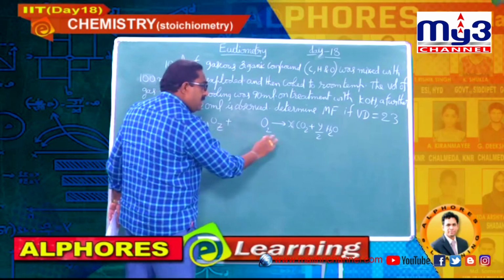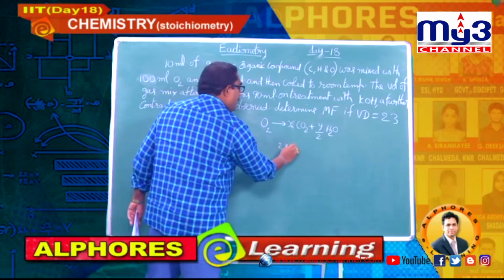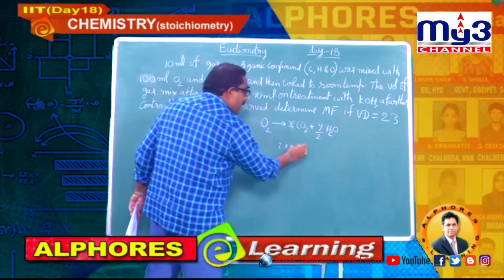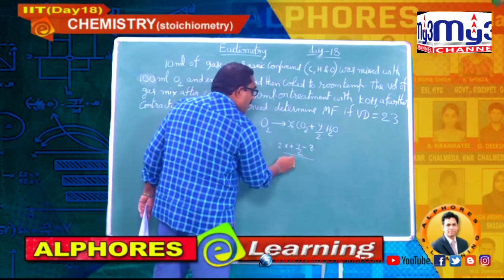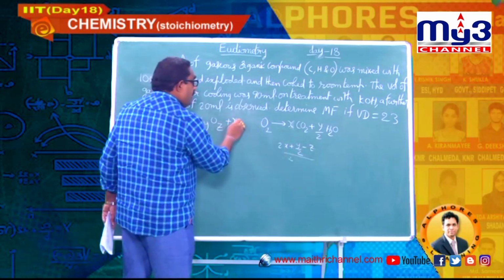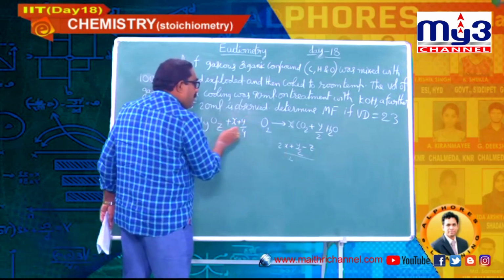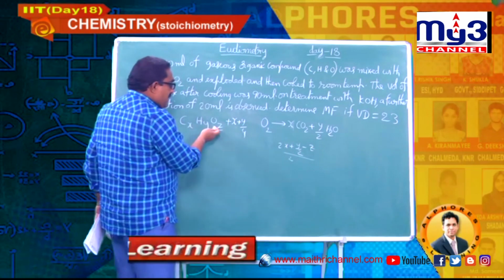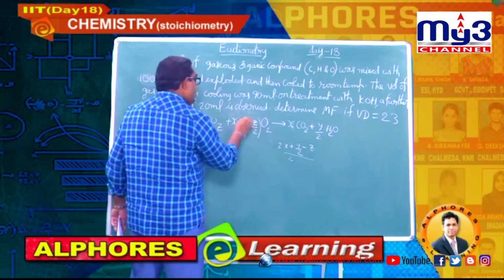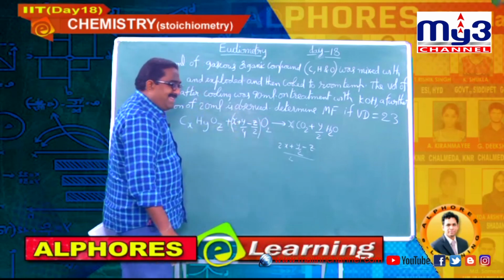2x plus y by 2. Already z oxygens are here in the compound, so you should subtract that, minus z, whole divided by 2. Students, please, x plus y by 4. Up to here it is common. But here one more oxygen, z oxygen, so z by 2. So, this is the balanced equation.